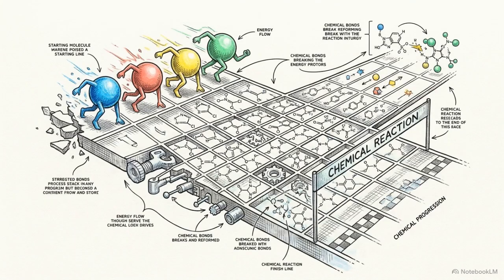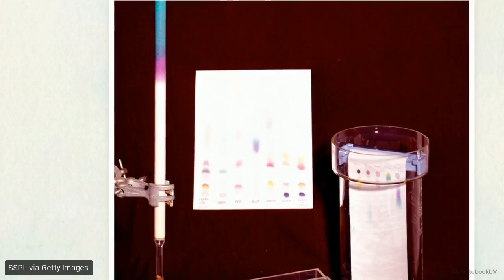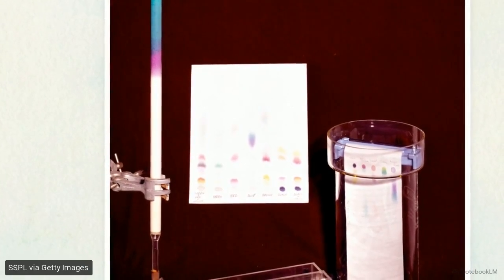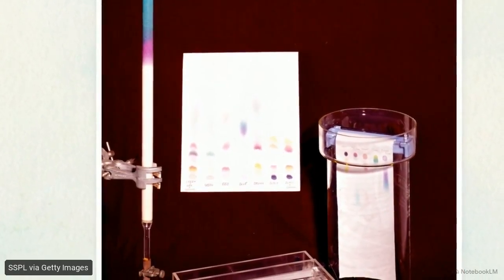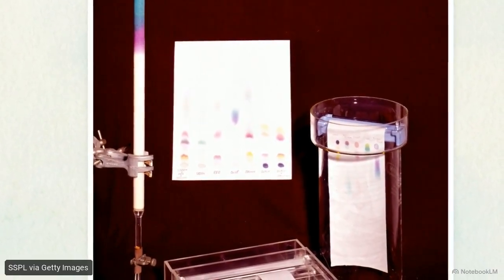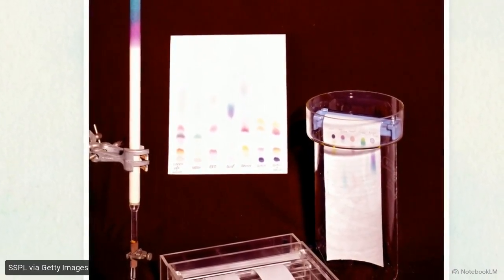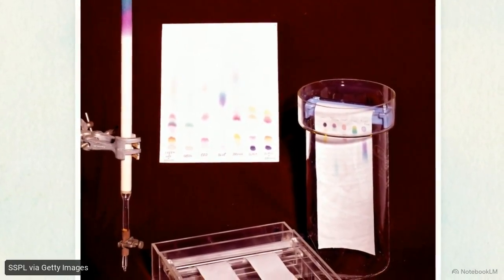To separate the most complex invisible mixtures, we set up a molecular race called chromatography. The competition happens between a stationary phase, like a piece of paper, and a mobile phase, which is a liquid solvent creeping up that paper. You can see the results of this race here. As the solvent travels upward, it drags the mixture with it. Components that strongly bond to the paper drag their feet and stay near the bottom. Components that prefer the solvent race toward the top. The differences in affinity pull the mixture apart into distinct visual bands.